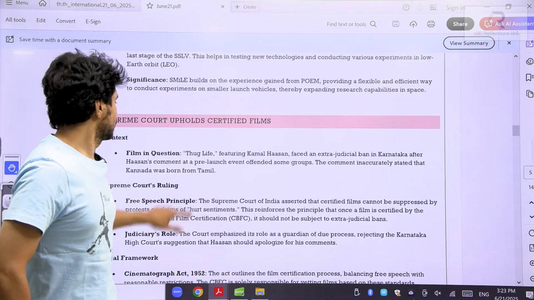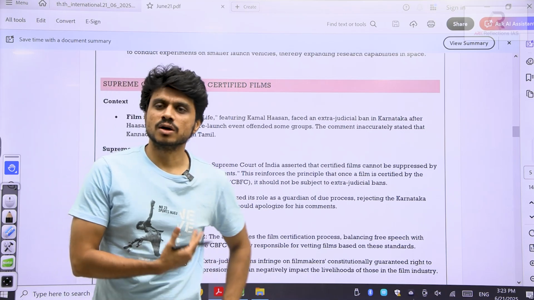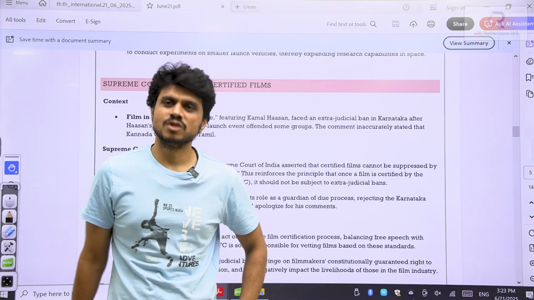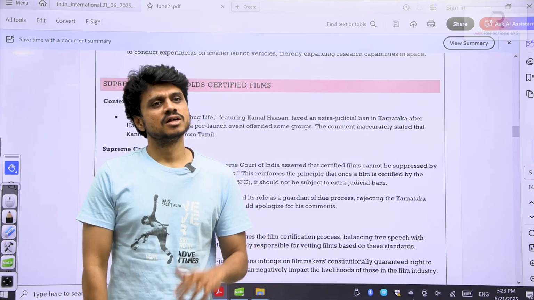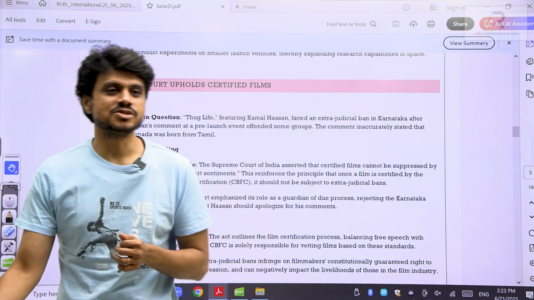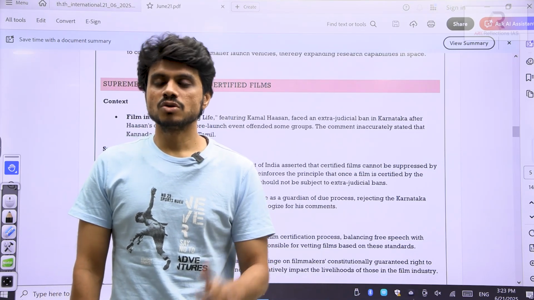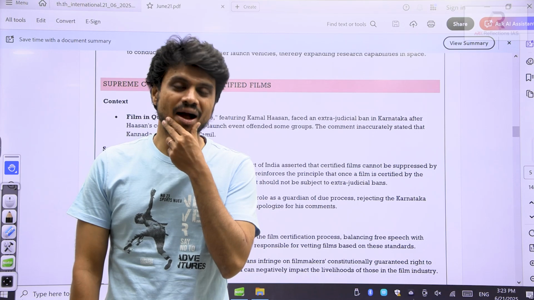So next, this was the editorial they were talking about. See, Kamal Hassan was promoting his movie. While doing the promotions, he said Kannada came out of the Tamil language. So it became controversial, and they have banned this movie in Karnataka. So now, the question is: how can this be banned?